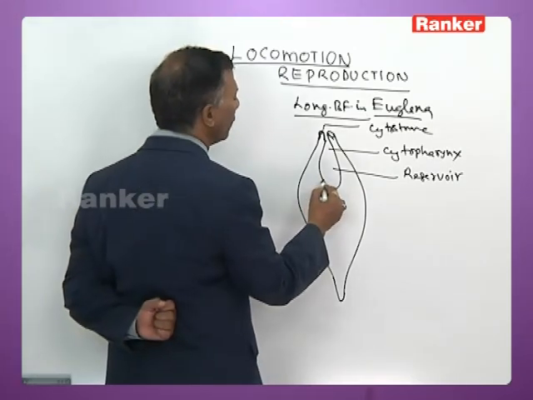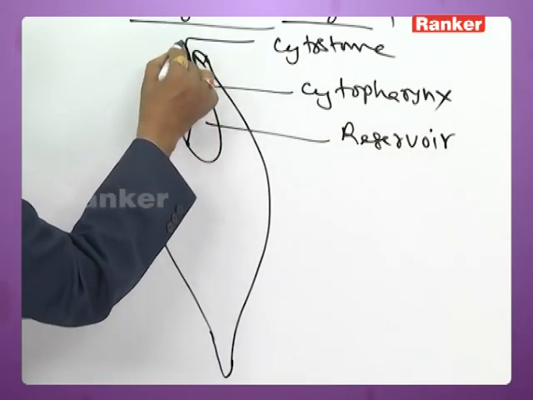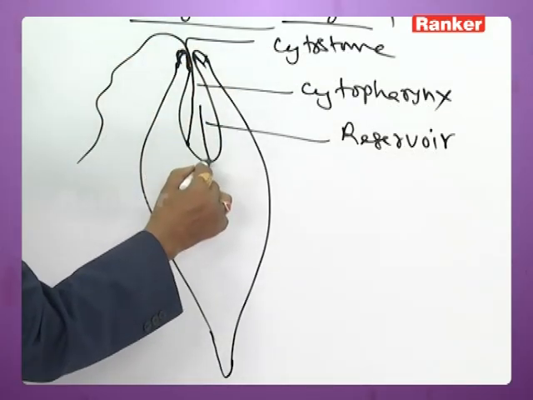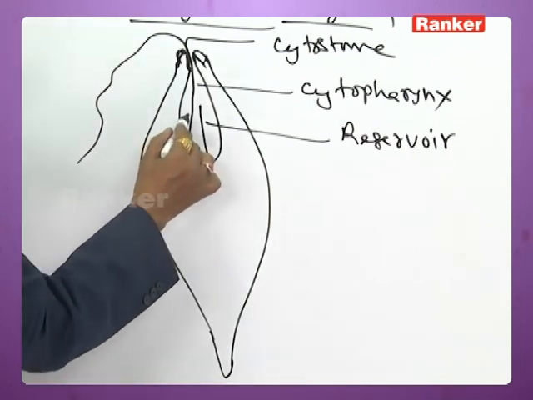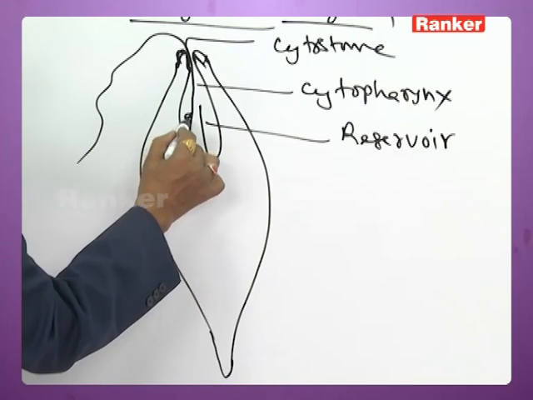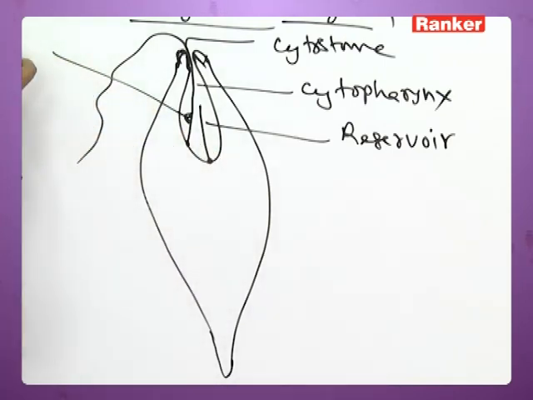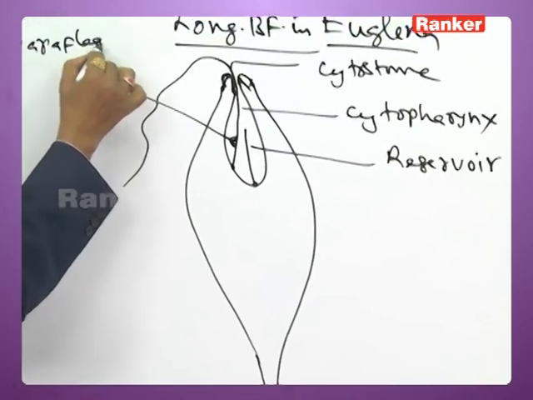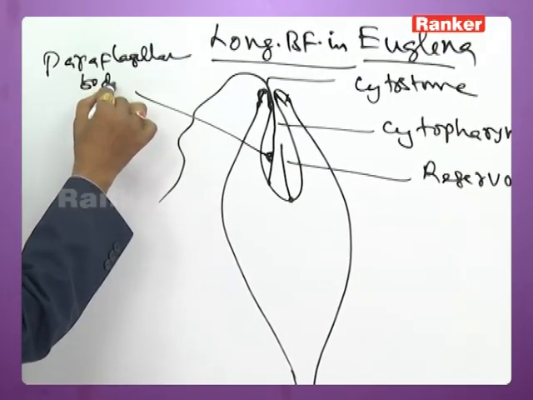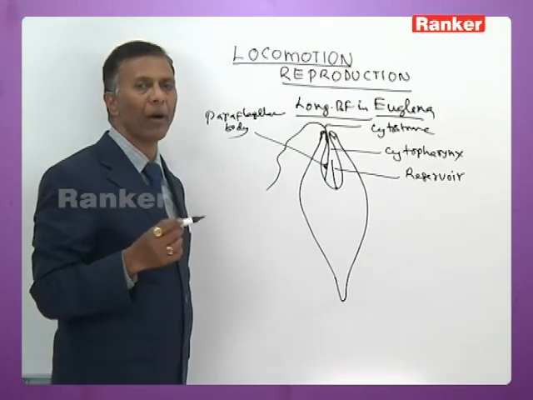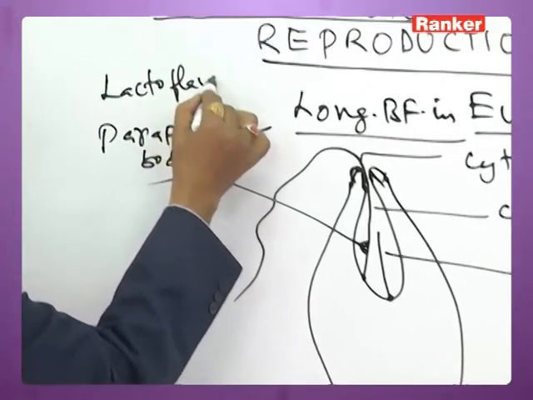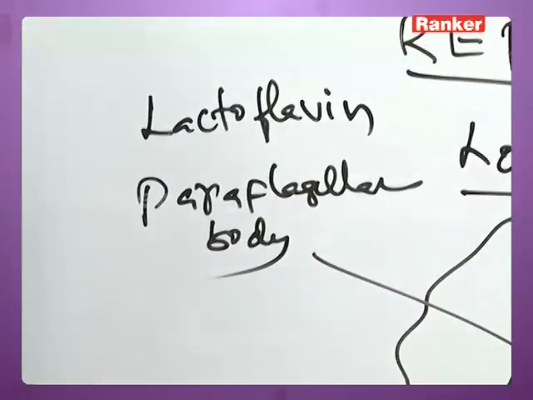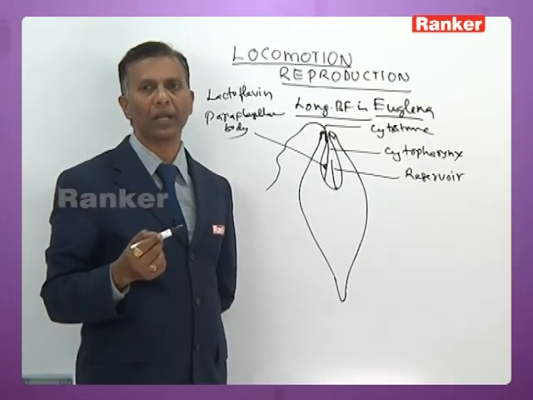Then Euglena has two flagella: one long flagellum and another short flagellum. The short flagellum is confined to the reservoir; it doesn't extend beyond the cytopharynx. The receptor present on the wall of the long flagellum is called the paraflagellar body. The paraflagellar body is made up of a colorless pigment called lactoflavin, which acts as a photoreceptor.